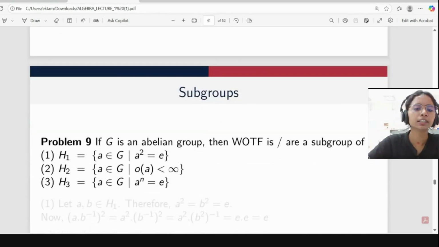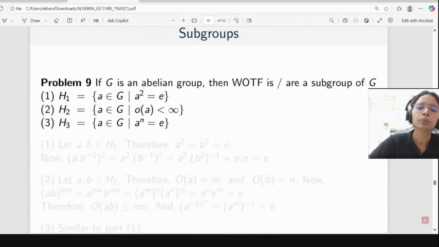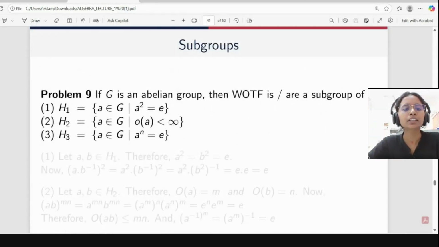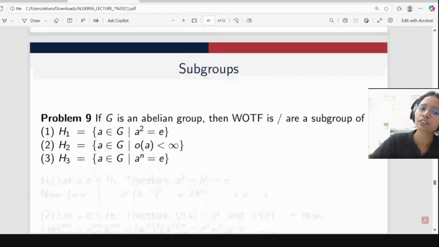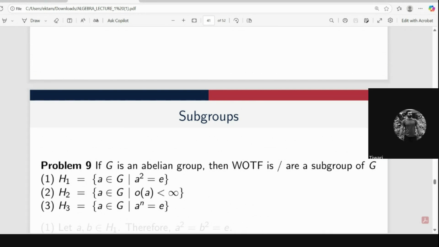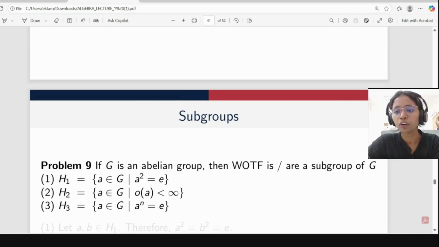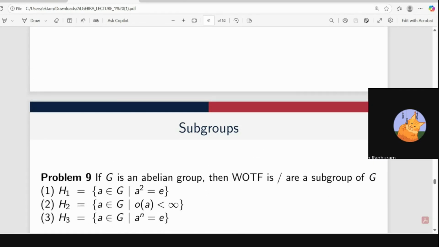So now we have this question related to subgroups only. If G is an abelian group, then which of the following is a subgroup of G? Our first set is the set of all A belonging to G such that A square equal to E. And the second one, A belonging to G such that order of A is less than infinity, meaning the order of A is finite. We are taking all such sets. All of the options are correct. What about others? Yes, ma'am. All options are correct.